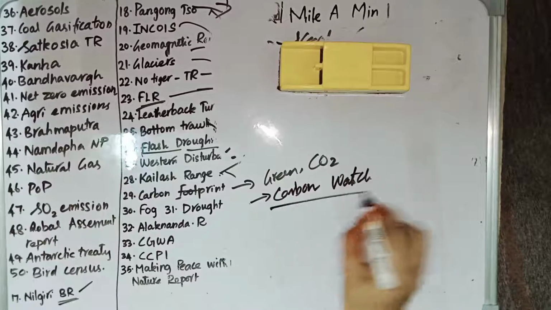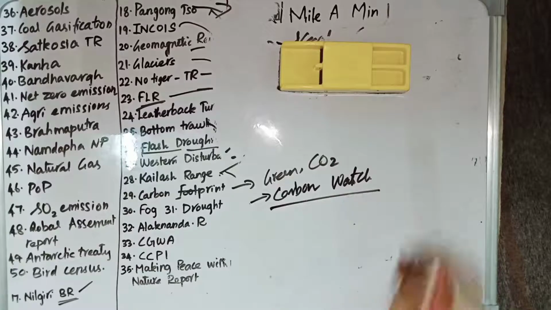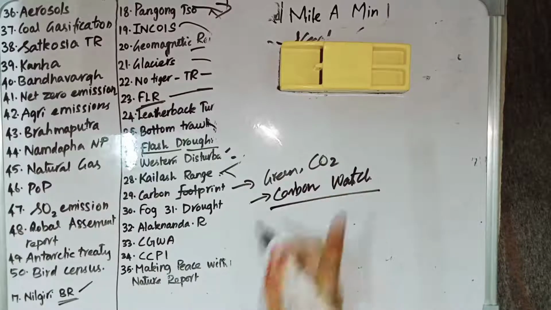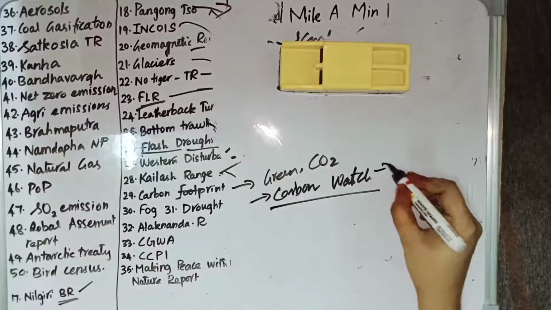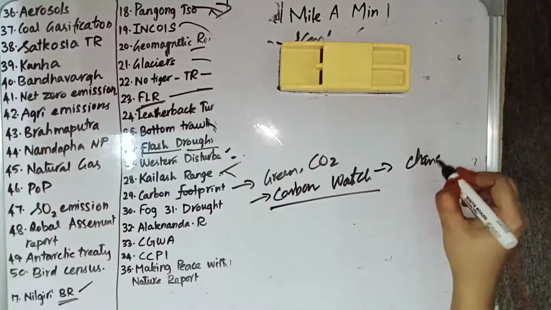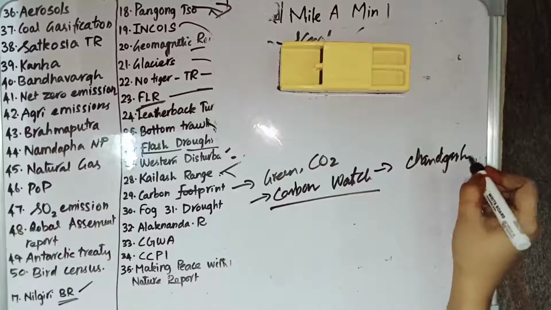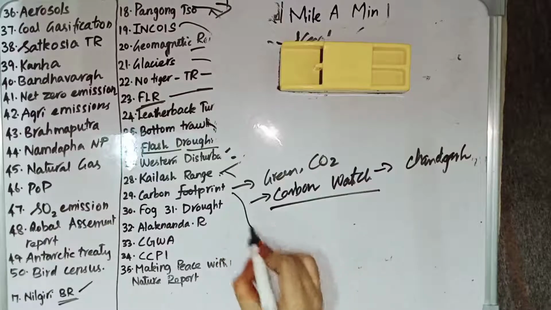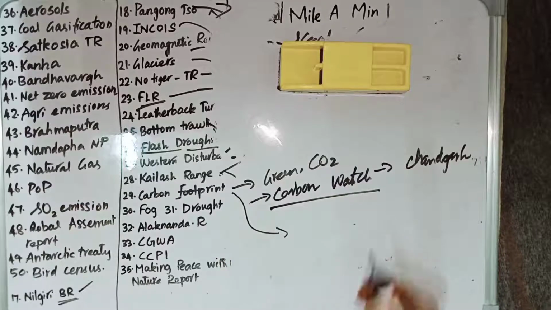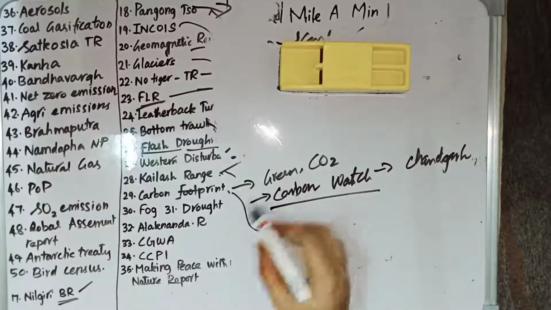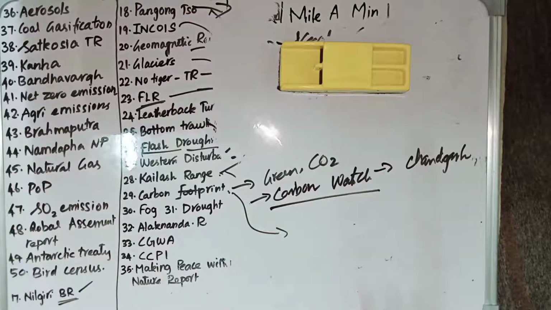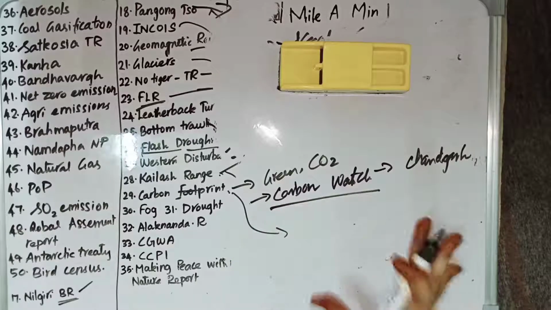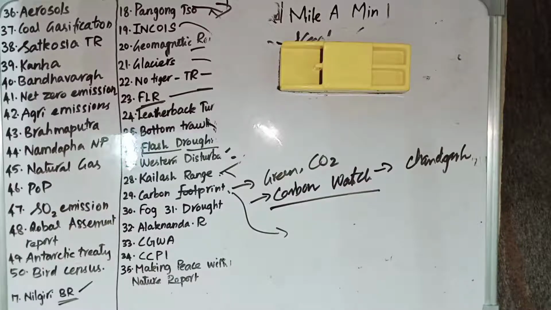It will track and assess the carbon footprint of an individual. Carbon footprint is nothing but the amount of greenhouse gases or carbon dioxide released by an individual.